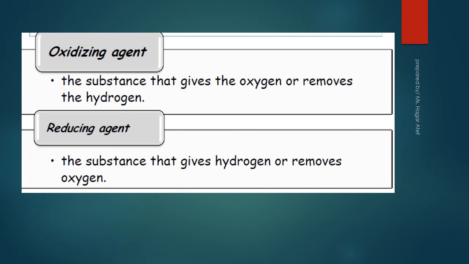Oxidizing agent is a substance that gives oxygen or removes hydrogen. Reducing agent is a substance that gives hydrogen or removes oxygen.